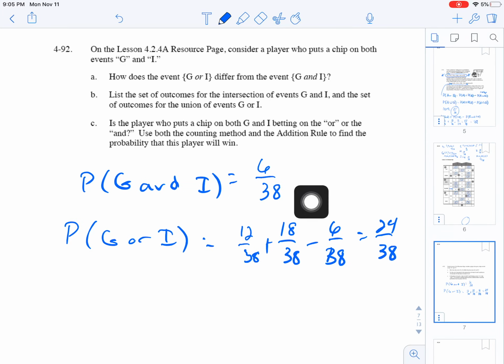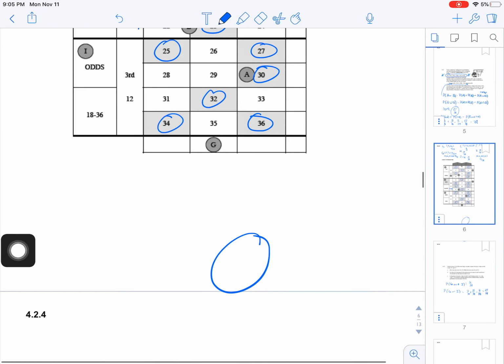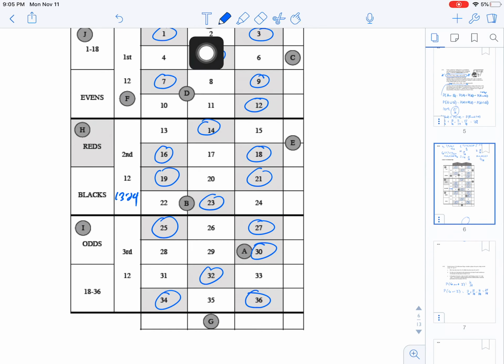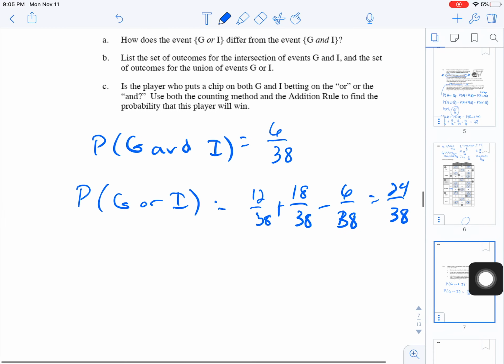Obviously, it's a lot better if you put it on just winning one or the other. If you're saying we have to win both, it makes it a little bit tougher. Okay, so there's only 6 things that work for G and I. G or I, there's 24 things that will work, right? We want to go, all of these will give us a win plus any of the other odds. So plus 1, 3, 7, 9, 13, 15, 19, 21, 25, 27, 31, 33.